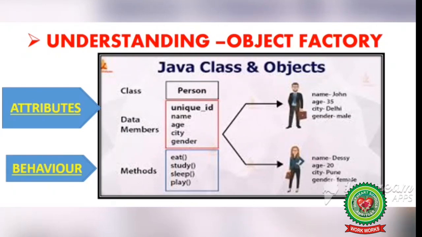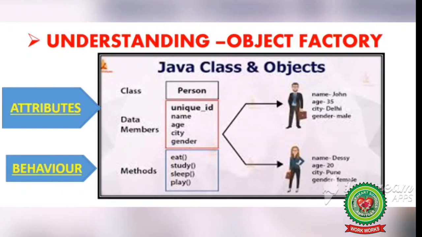Firstly, we have created a class person. Its attributes are unique ID, name, age, city and gender. And what is the behavior of a person? The person will eat, study, sleep and play. After creating the class person, we can create a number of objects belonging to the same class. The first object we have created is a man. The man is given a name, age, city and gender. And the next object we have created is a woman. We have given name, age, city and gender.